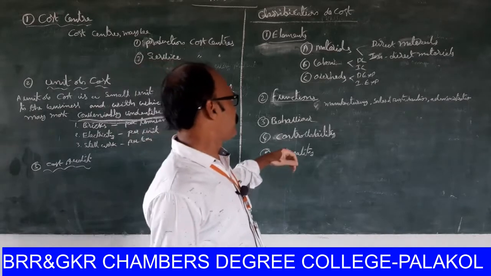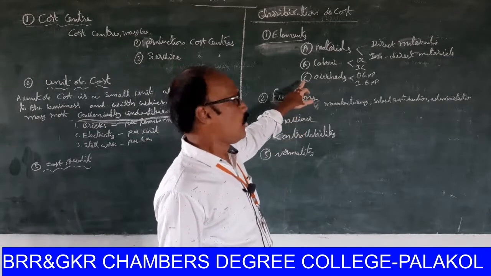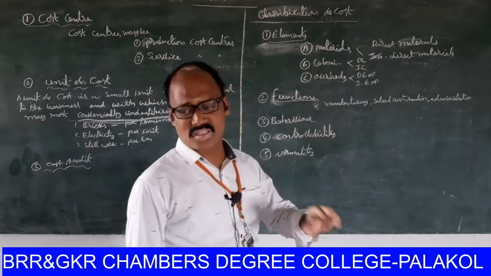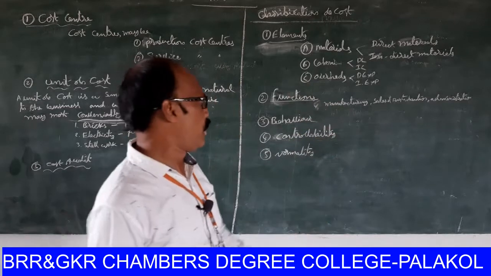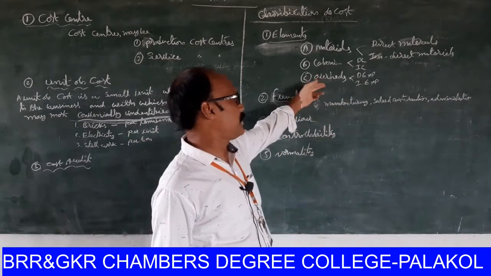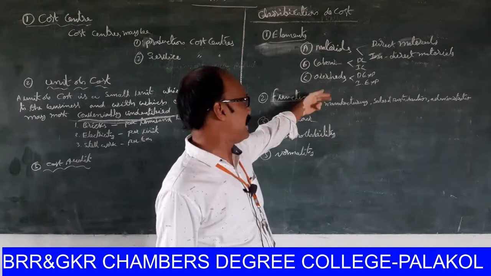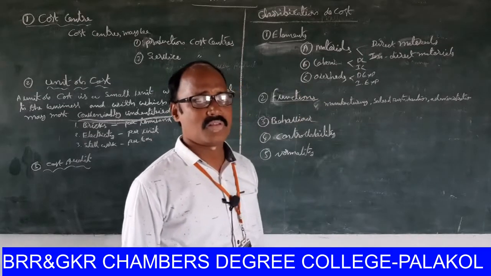Next one, overheads. Overheads are also categorized in two ways: direct expenditure and indirect expenditure.